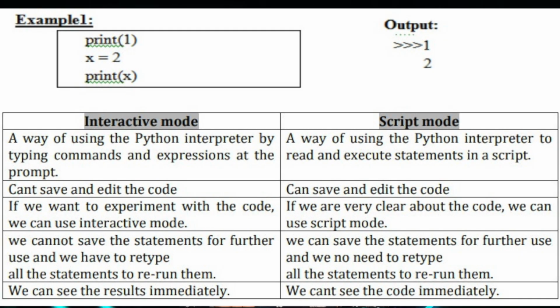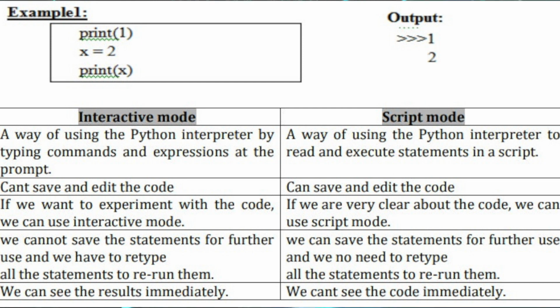As I said earlier, Python works in two modes. One is script mode and one is interactive mode. In interactive mode, as soon as I type, I get the output. A single line can be typed, and when I press enter, the output will be visible. In script mode, the entire program I have to type and then save with the extension .py. The .py extension is for Python. Then it has to be executed, and once we execute, the output is visible to the user. So Python works in interactive mode as well as script mode.